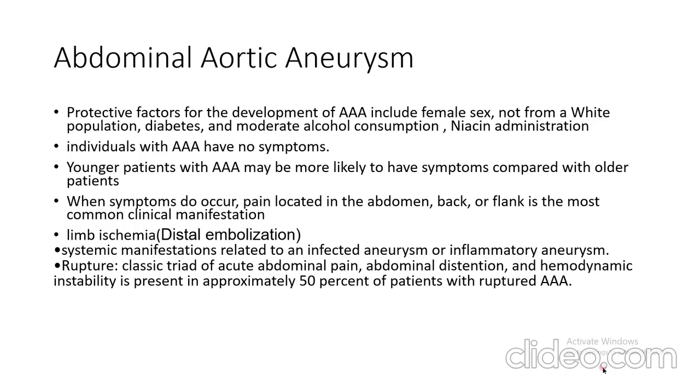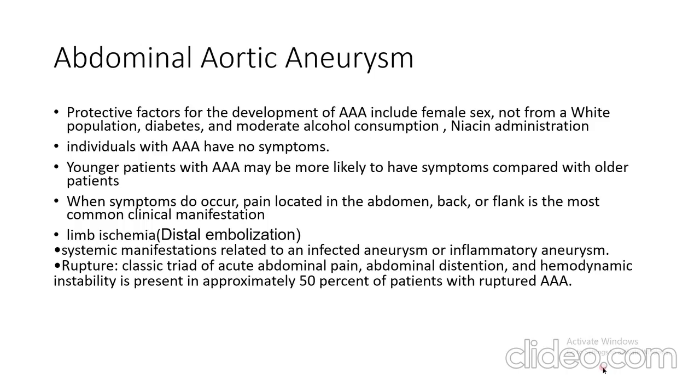Now, the majority of the people with abdominal aortic aneurysm do not have symptoms. Younger patients tend to have symptoms compared to older people. If there are symptoms, they can be of a non-ruptured or a ruptured abdominal aortic aneurysm. For a non-ruptured abdominal aortic aneurysm, the most common symptom is abdominal, back or flank pain.